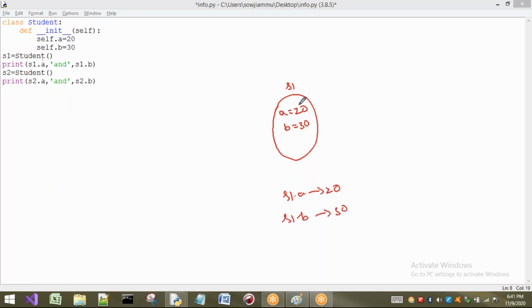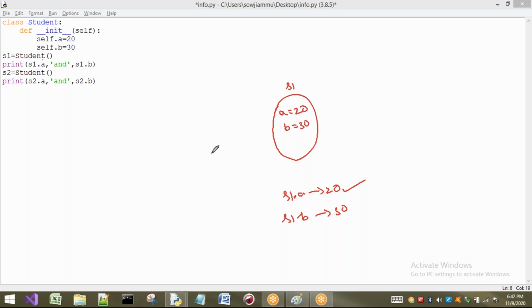If it is not there, it will insert; if it is there, it will give the value. Initially it is not there, so the values are inserted into this object. Now S1 dot A is present in S1, yes, so it gives me the value. Next, S1 dot B is available in S1, yes, so we get the output 30.